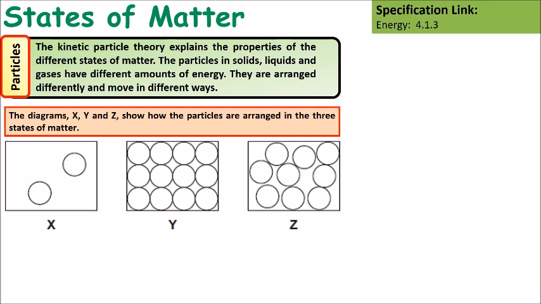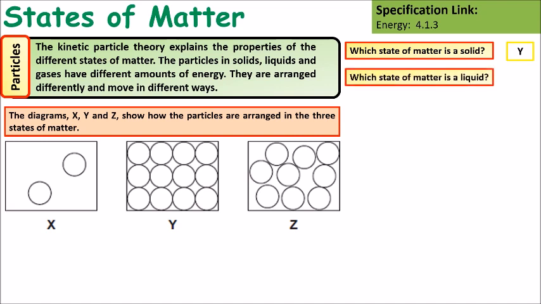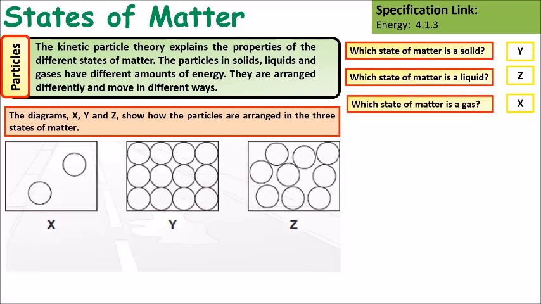The diagrams X, Y, and Z show particles arranged in 3 different states of matter. So which state is solid? That would be Y. Which state is liquid? That would be Z. Which state is gas? That would be X.